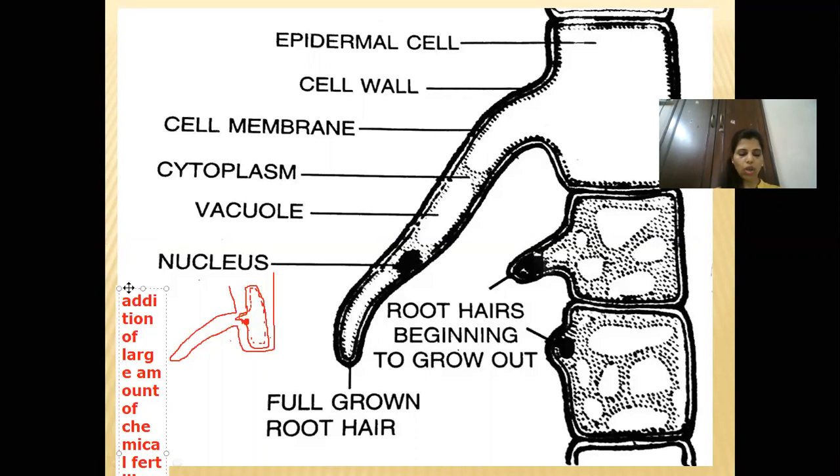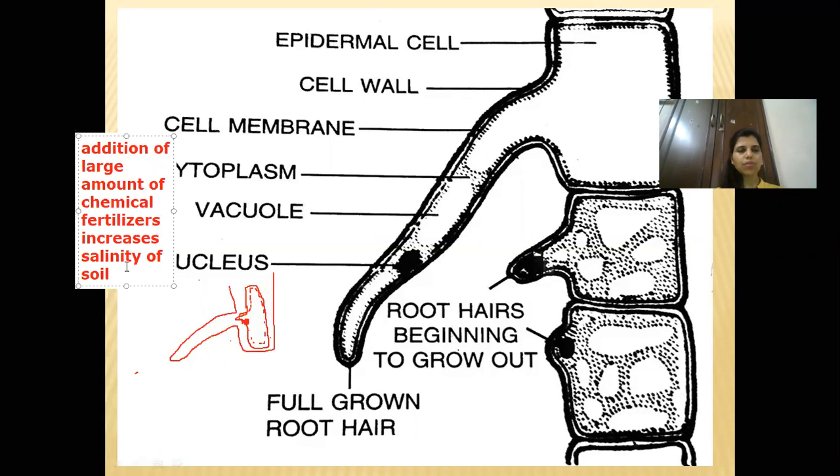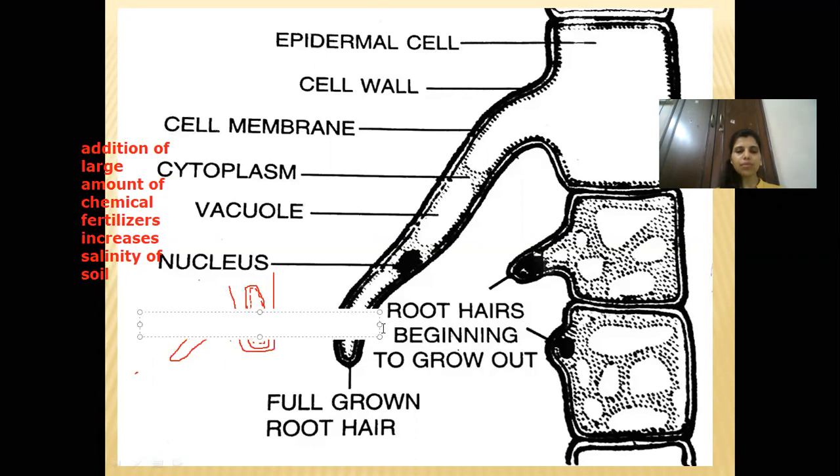So here, when you are adding this to the soil to a larger extent, it increases the salinity of the soil, and because of that, the solution which is outside will become hypertonic compared to the cell sap.